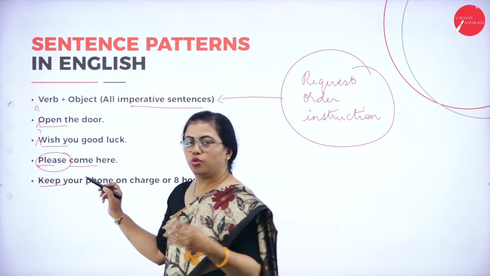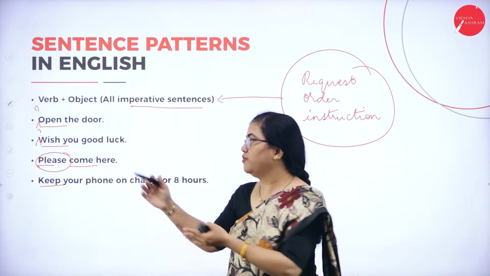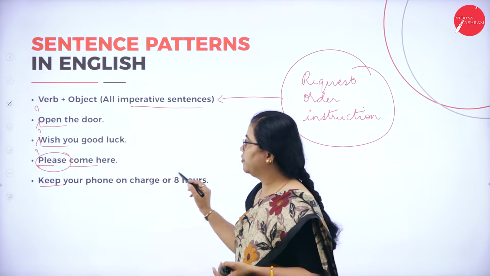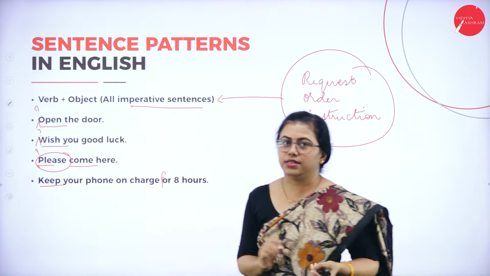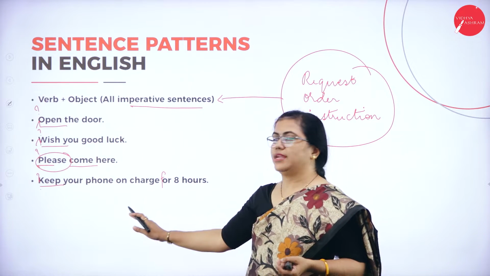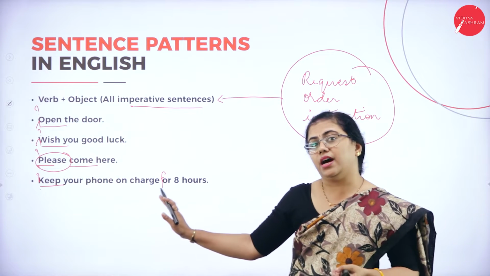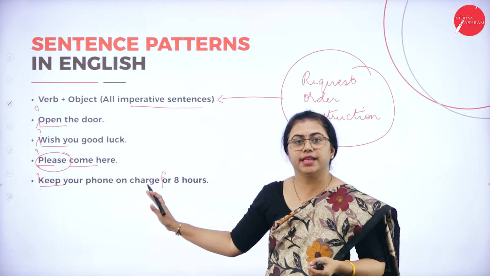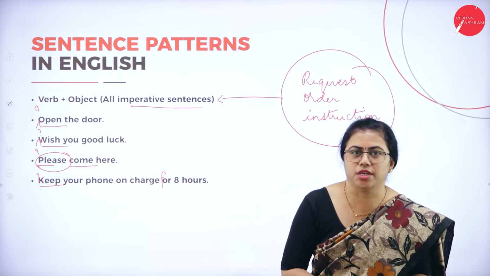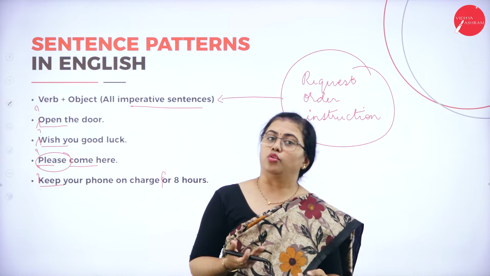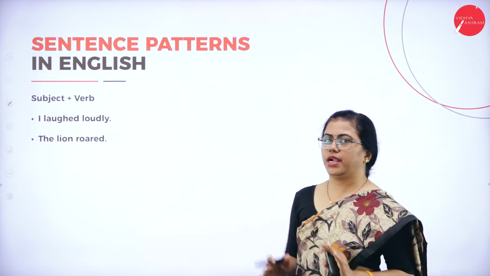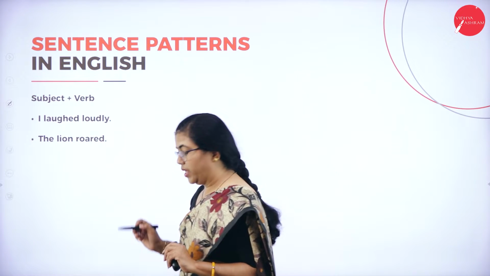Please come here, who has to come? We have not mentioned here. So here also there is no subject. Here also, keep your phone on charge for 8 hours. Whom are you telling? No idea. So all these imperative sentences are considered to be under this sentence pattern. This is one of the sentence patterns in English wherein you don't have a subject. There are also sentences wherein there may not be objects. So here you can see there will be only a subject and a verb. Okay, I laughed loudly. Who laughed?